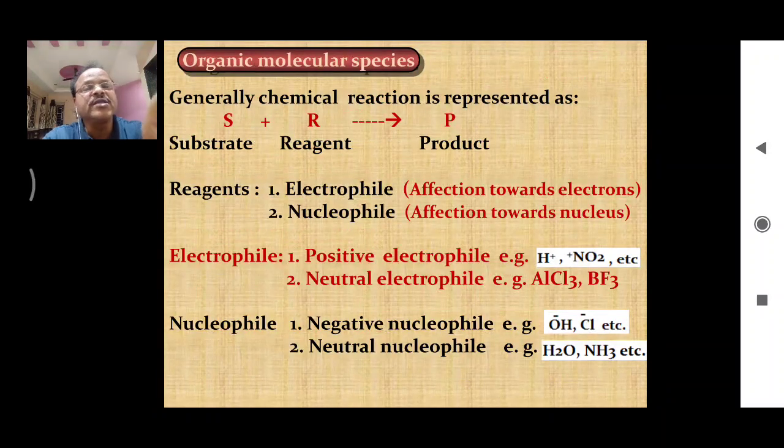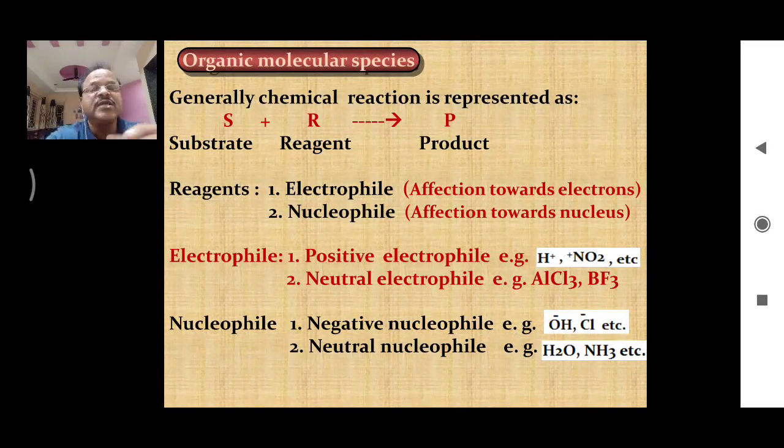Now let's see another point, organic molecular species. What are the different organic molecular species which are formed when a particular chemical reaction occurs? Now let's see the general chemical reaction: S plus R gives P. So what is this S? S stands for substrate, R stands for reagent, and P stands for product. Now, what is this substrate? The question is, what is this substrate?